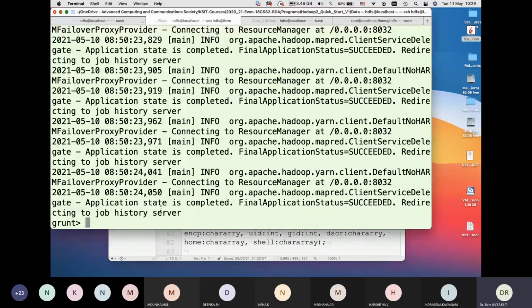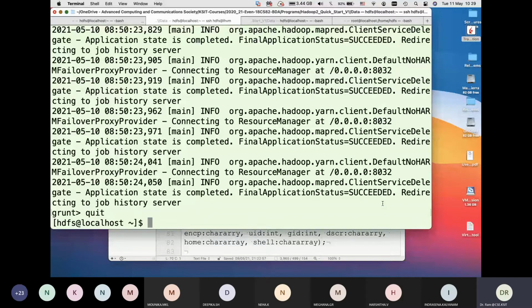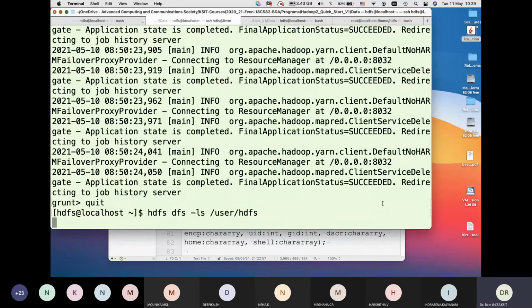So application is complete, it succeeded, and we should see the directory being created with the output there. So let's quit. We should see a directory being there.